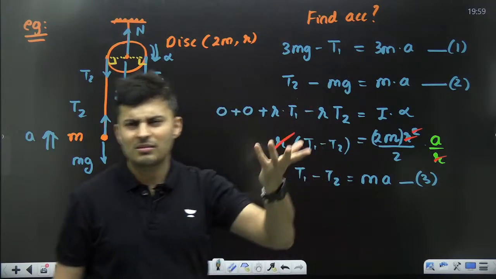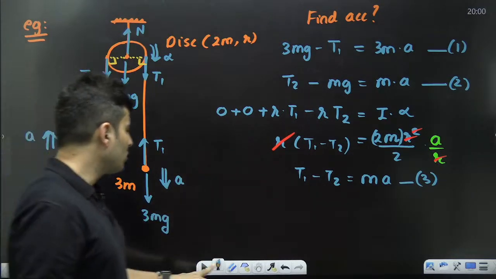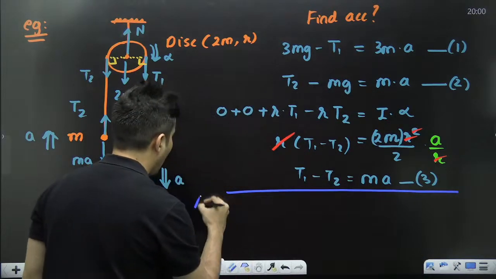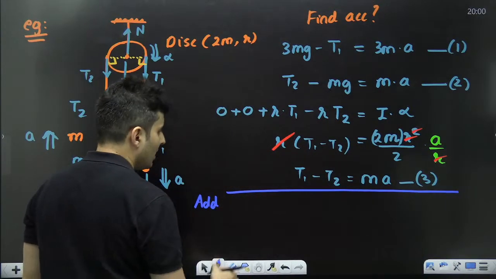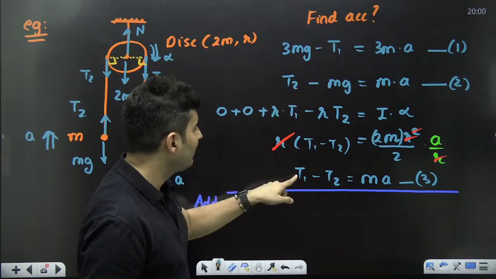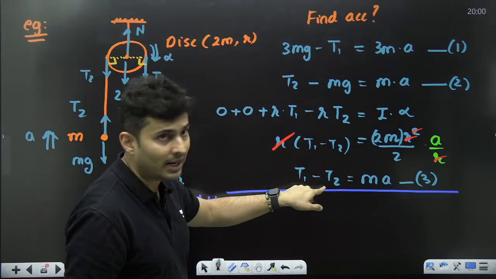3 equations. Solvable. How to solve this? Just add all the equations. If you add all the equations, see what will happen. This minus T1 will get cancelled with this T1. This plus T2 will get cancelled with minus T2.